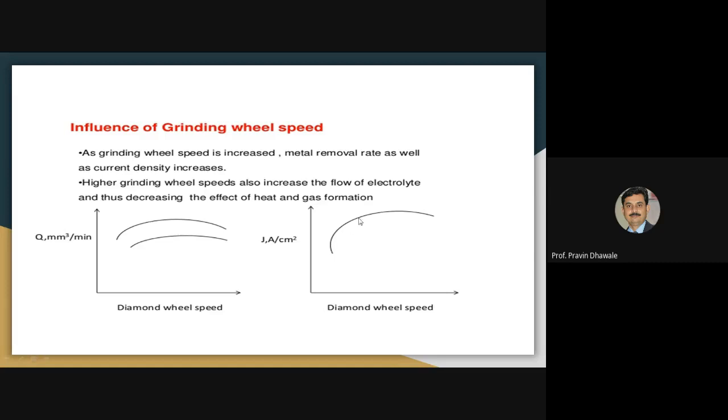Means with an increase in current intensity, there will be an increase in wheel speed, right? This will be the graph that shows the relation between grinding wheel speed on material removal rate and current density, that is the ampere per centimeter square.